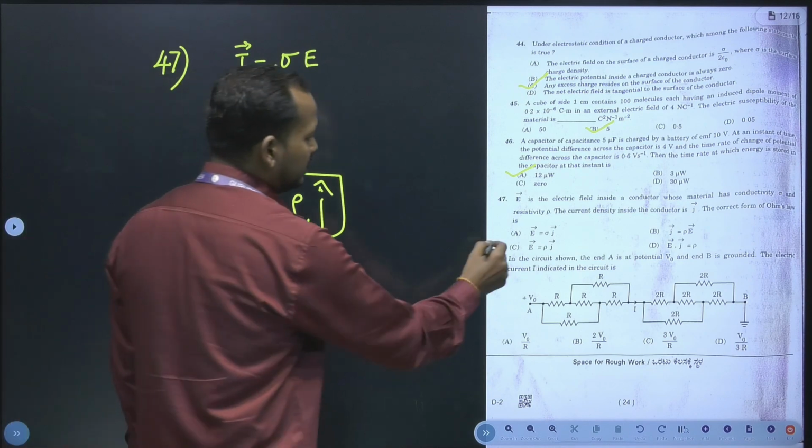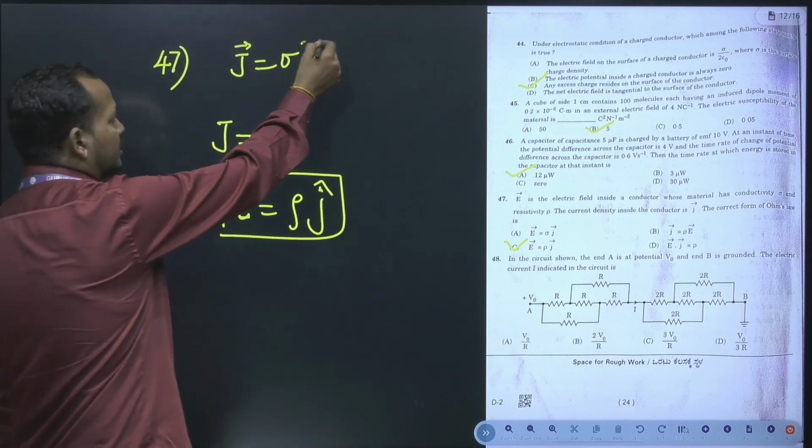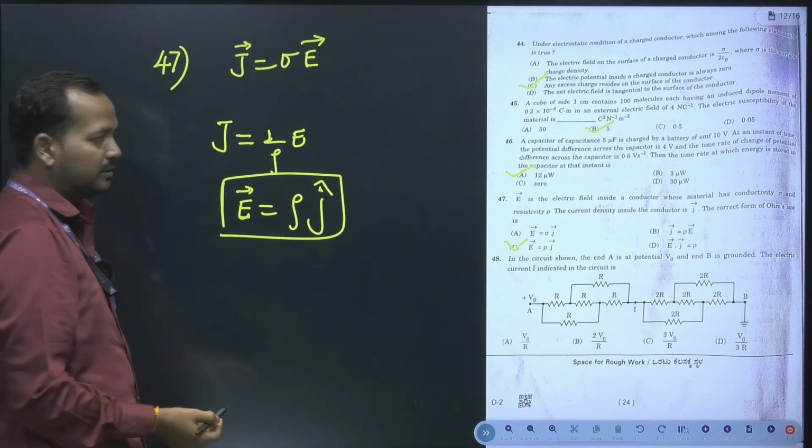So that is option C. From the J is equal to sigma into E derivation, we have got this equation.